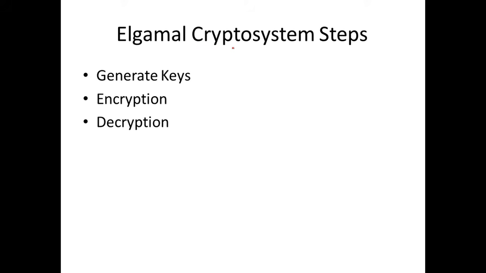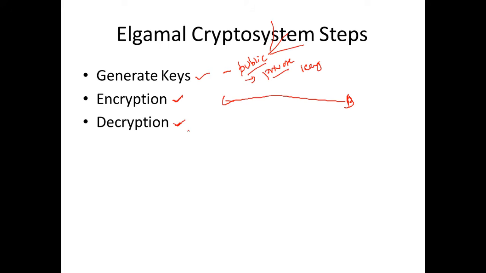In the Elgamal crypto system, we have three steps: generate keys, encryption, and decryption. What is generate keys? We have to generate a public key and a private key first. These two keys should be generated. Once the public key is generated, it should be shared with all of them, right? For encryption, say some user B wants to send a message, he will use this public key to encrypt and send it. For decryption, the private key will be used.